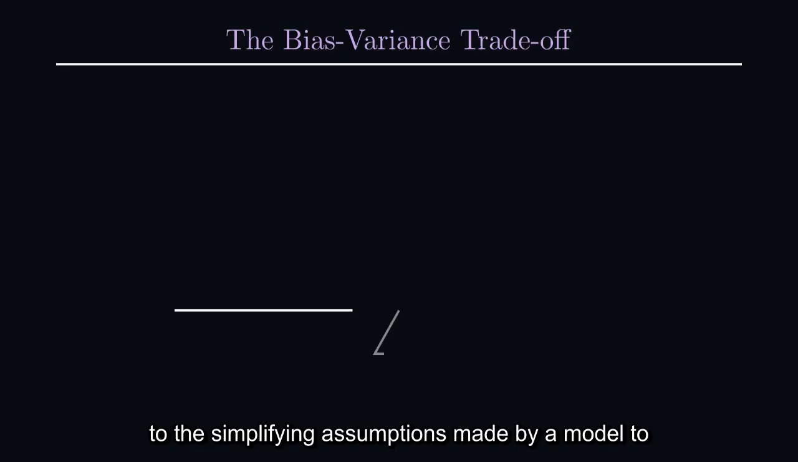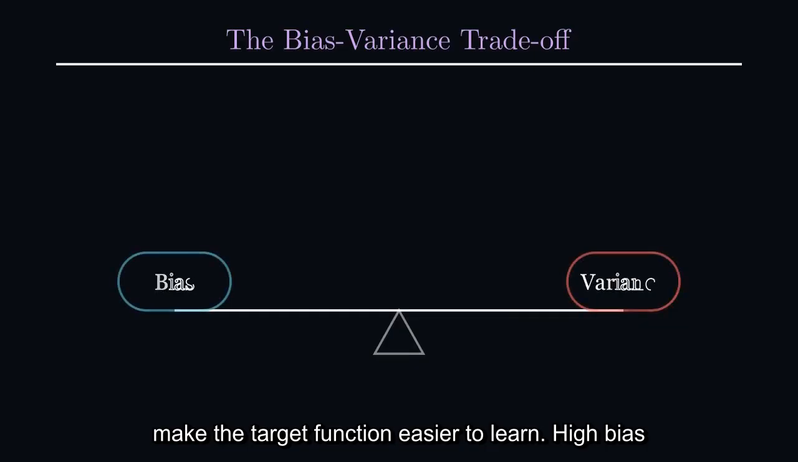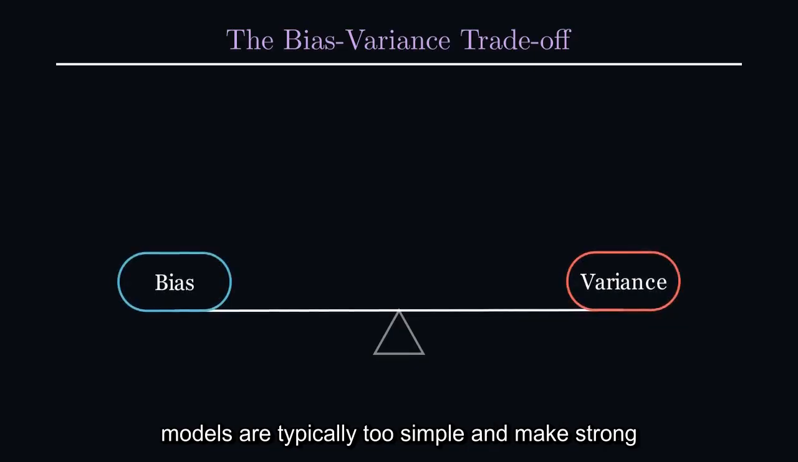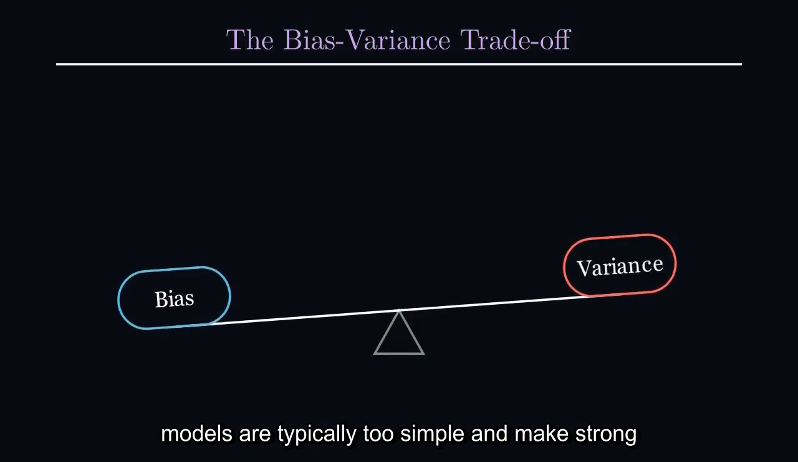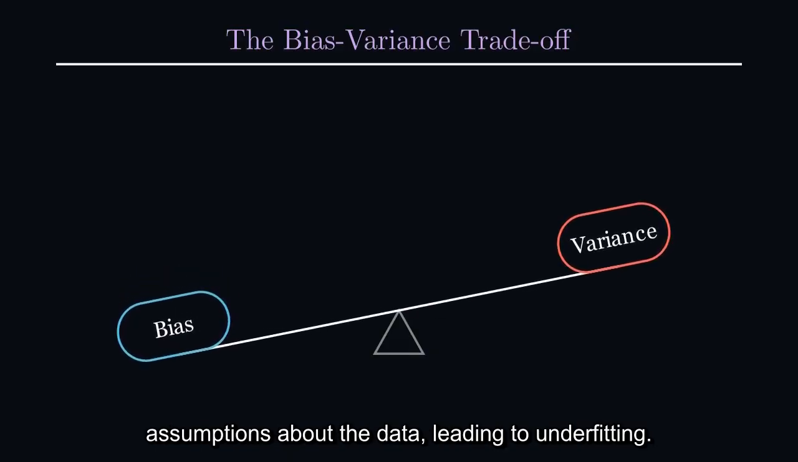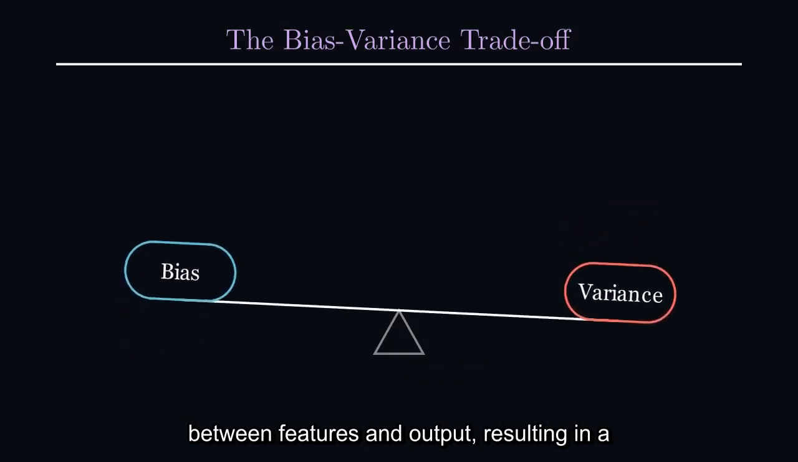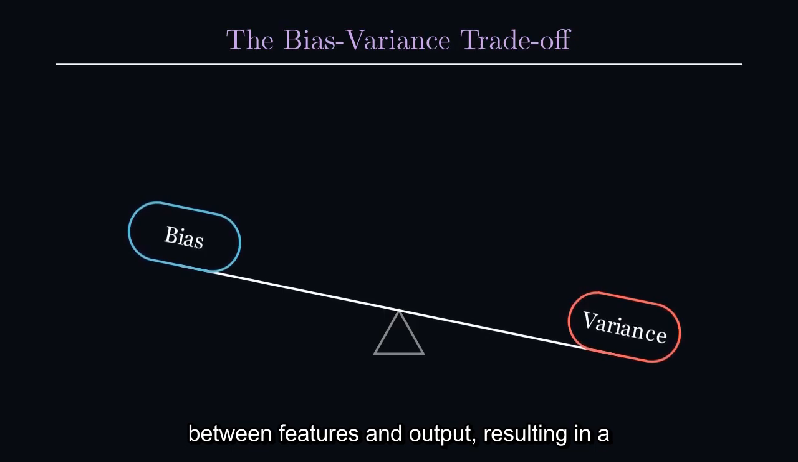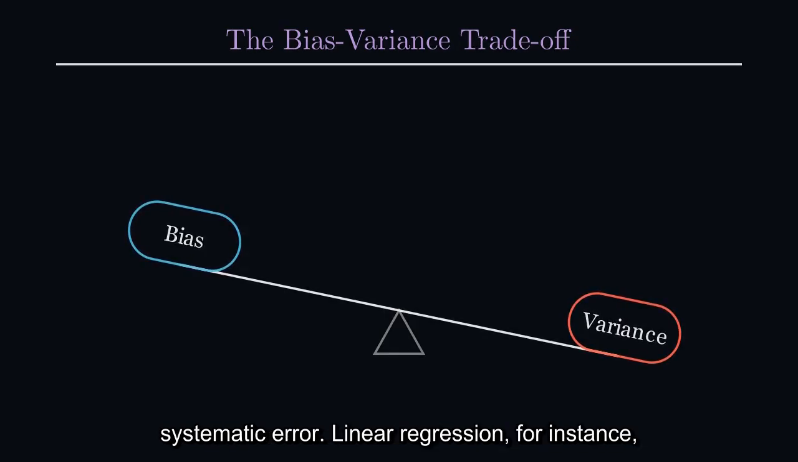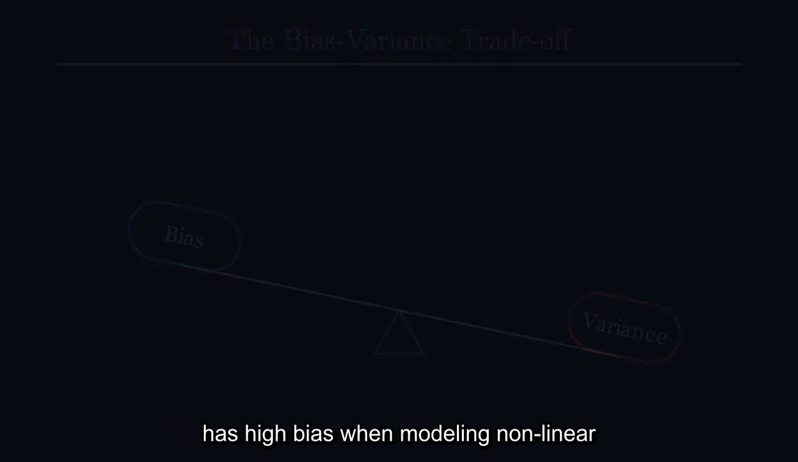Bias refers to the simplifying assumptions made by a model to make the target function easier to learn. High bias models are typically too simple and make strong assumptions about the data, leading to underfitting. They consistently miss the relevant relations between features and output, resulting in a systematic error. Linear regression, for instance, has high bias when modeling nonlinear relationships.